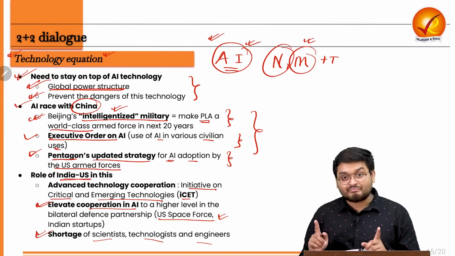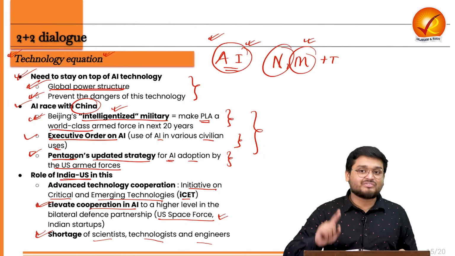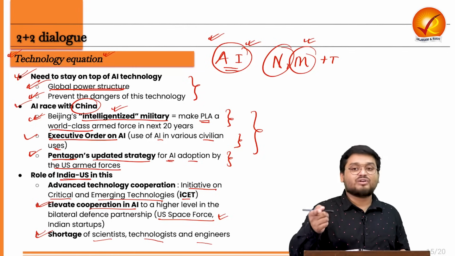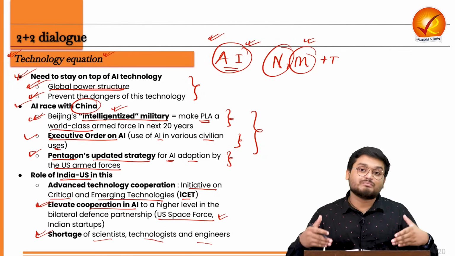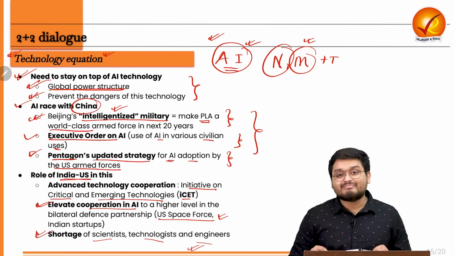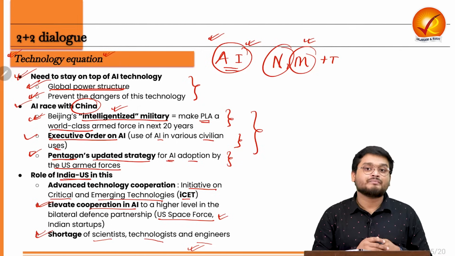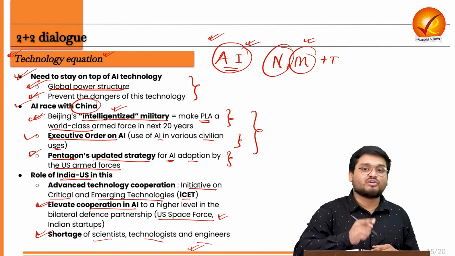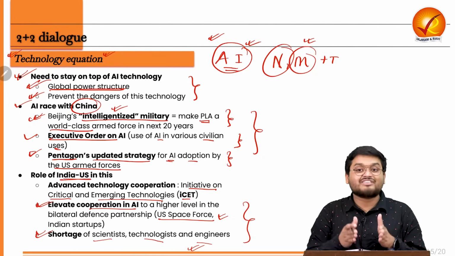But India also has a wide talent pool of youth that can be skilled, and that scaling knowledge, that expertise can be provided by the US. That is to both their advantage. So we have to understand that this 2+2 meet, while it will be focusing very much on defense capabilities, is also focusing on this technological equation, and it is to be seen how these two countries navigate the same.